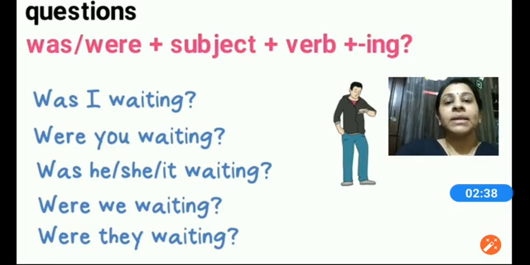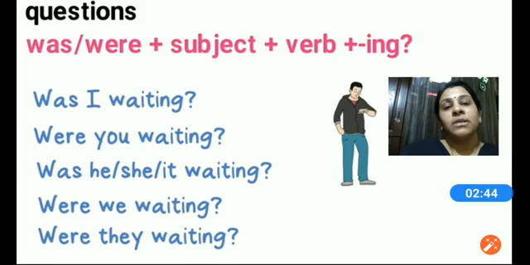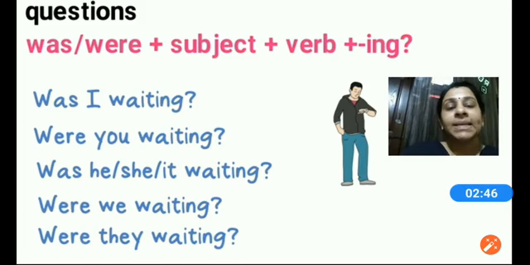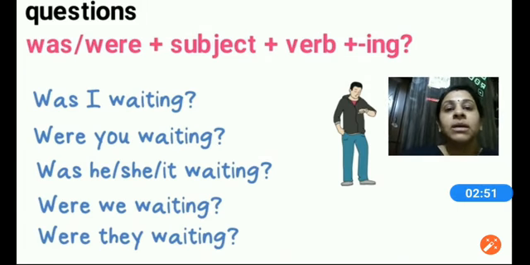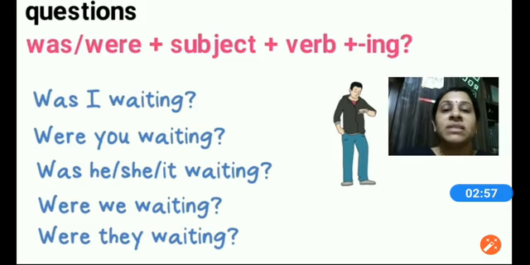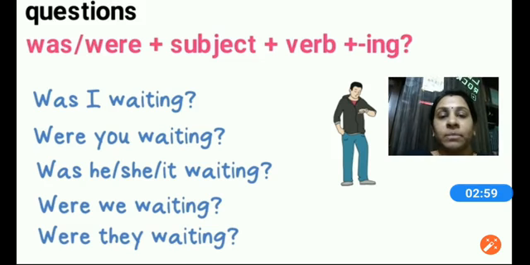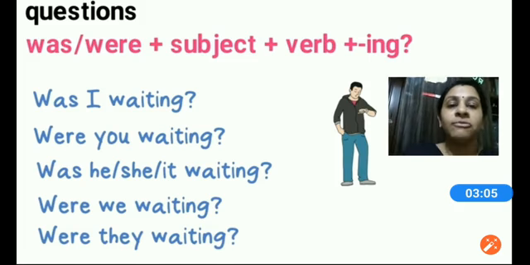Let's look at the interrogative sentences. We have to start the sentence with a questioning verb, because we are talking about questioning sentences. So when we write or speak a sentence in question format which has to be in the past continuous tense, we start with was or were, because we are talking about past tense, and then we bring the subject plus the ing form of verb.